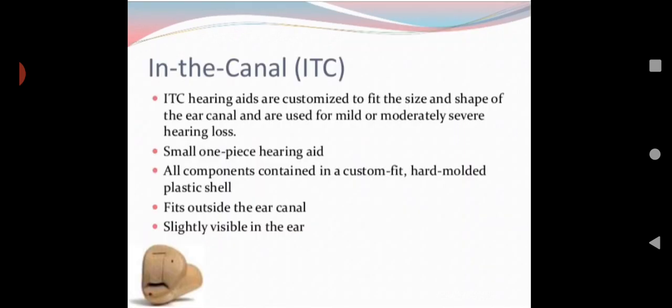Then in the canal, ITC hearing aids are customized to fit the size and shape of the ear canal and are used for mild or moderately severe hearing loss. Those who have mild to moderate hearing loss, for them we customize. Customized means according to their ear canal size, we are making the hearing aid. A small one-piece hearing aid, all components contained in a custom fit hard molded plastic shell, fits outside the ear canal, slightly visible in the ear. So slightly you can see it from outside. Otherwise, the entire component will be present in the canal. So like that, you can't see anything properly.